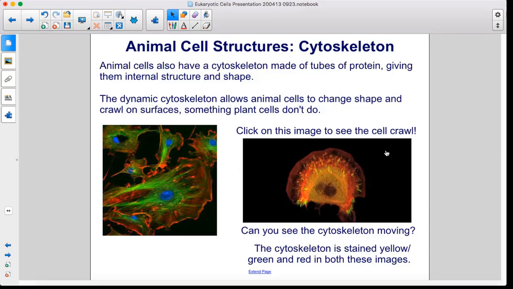Click on this image to see the cell crawl. Can you see the cytoskeleton moving? The cytoskeleton is stained yellow/green and red in both of these images.